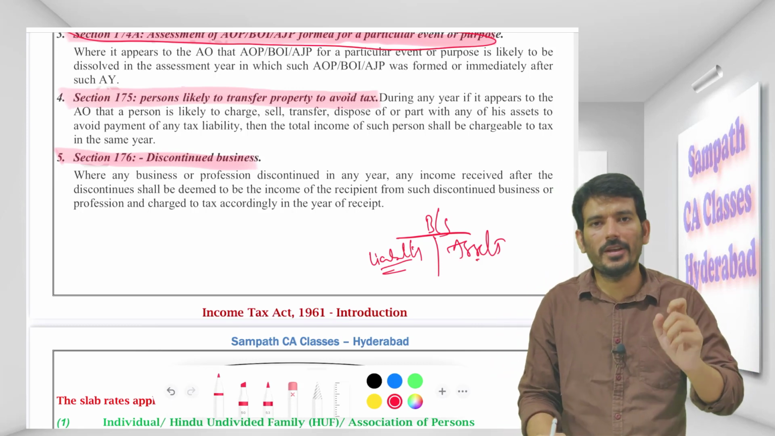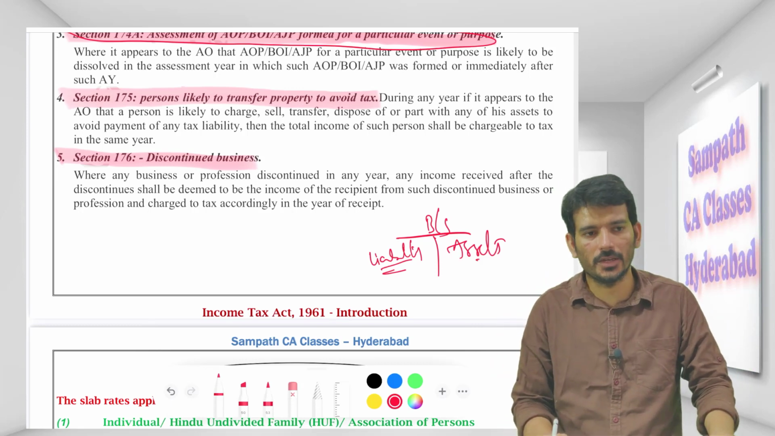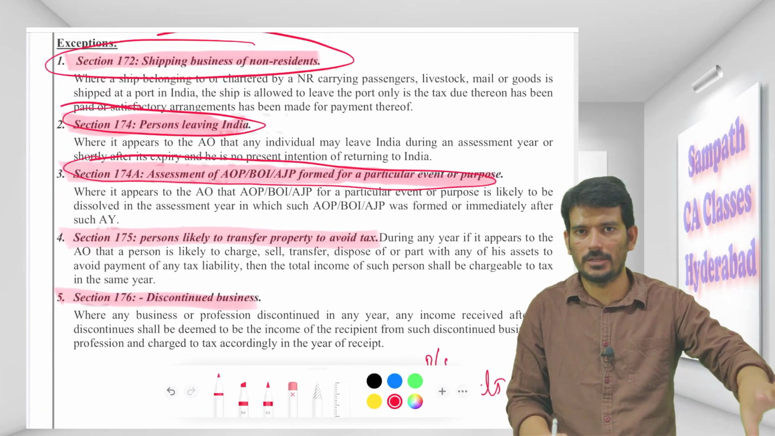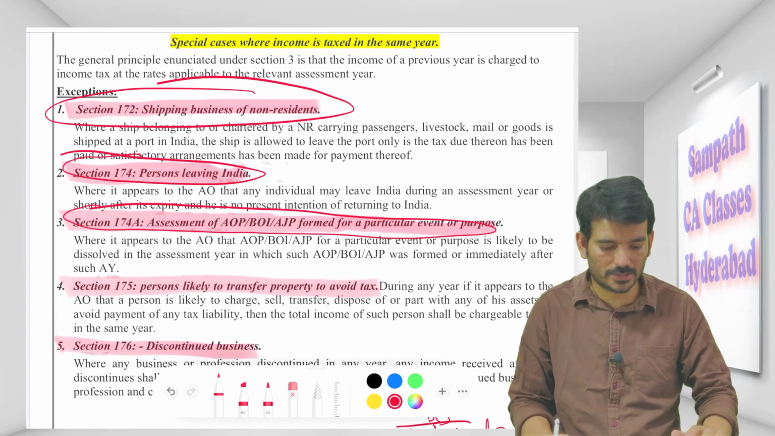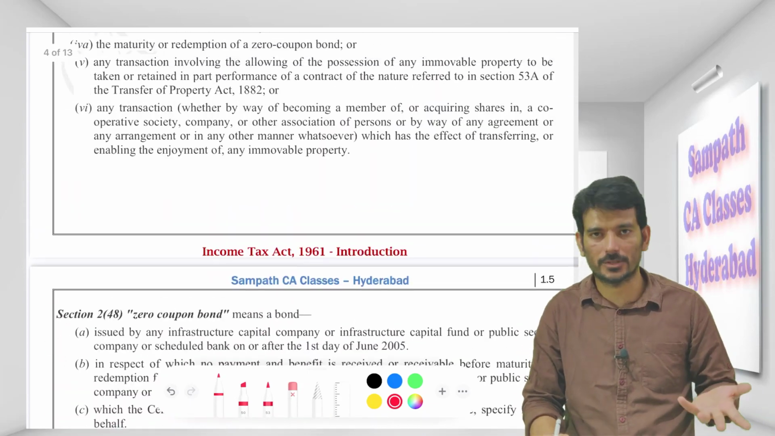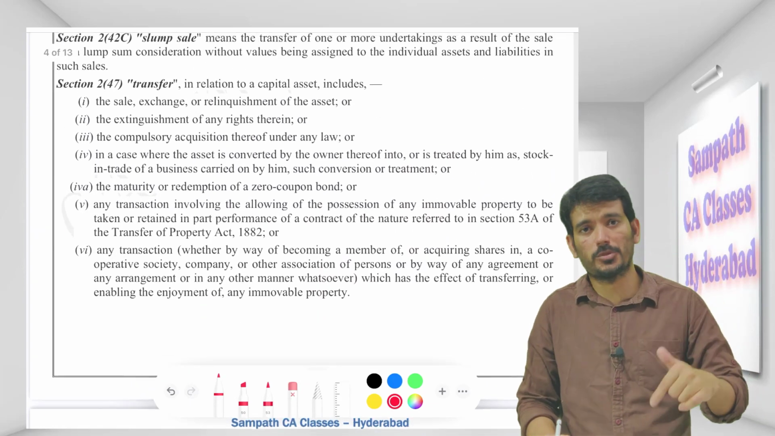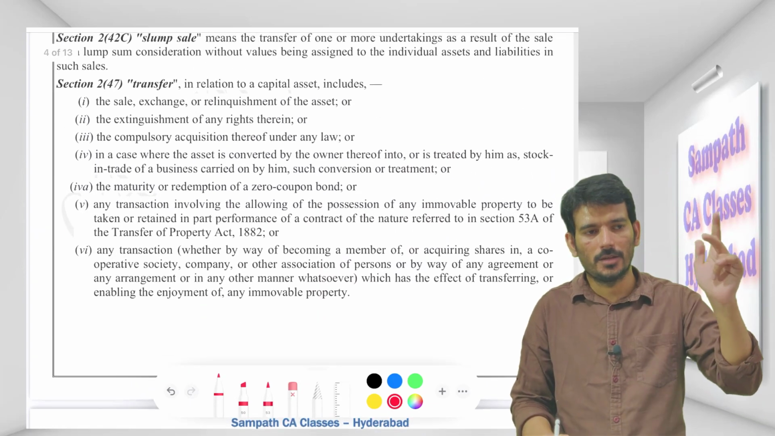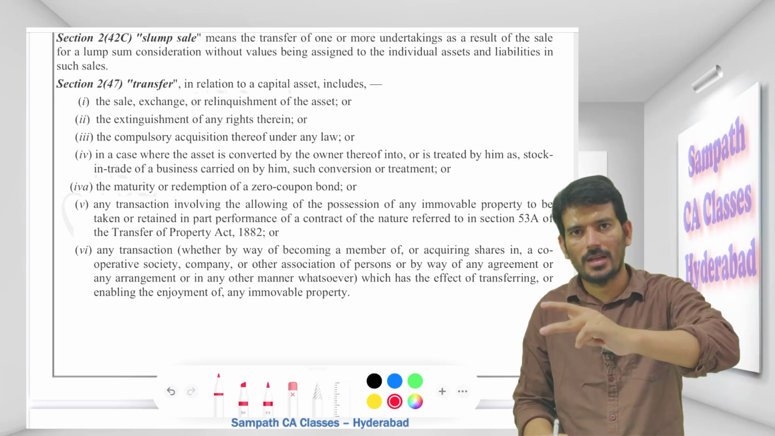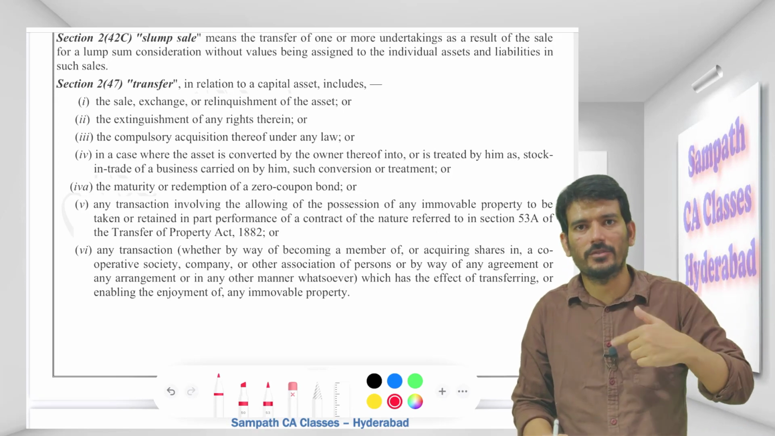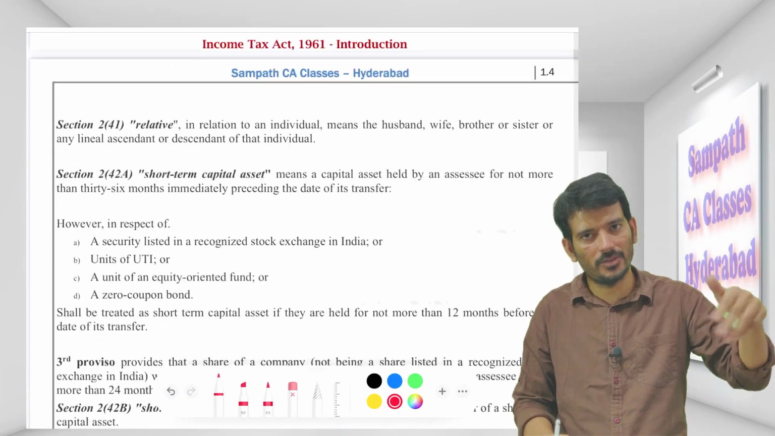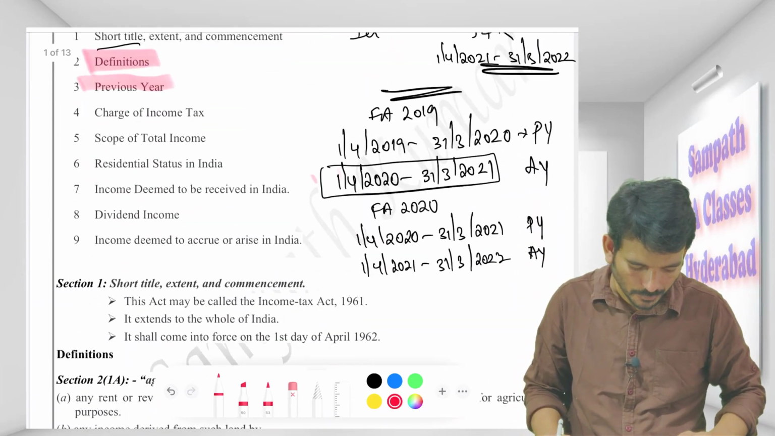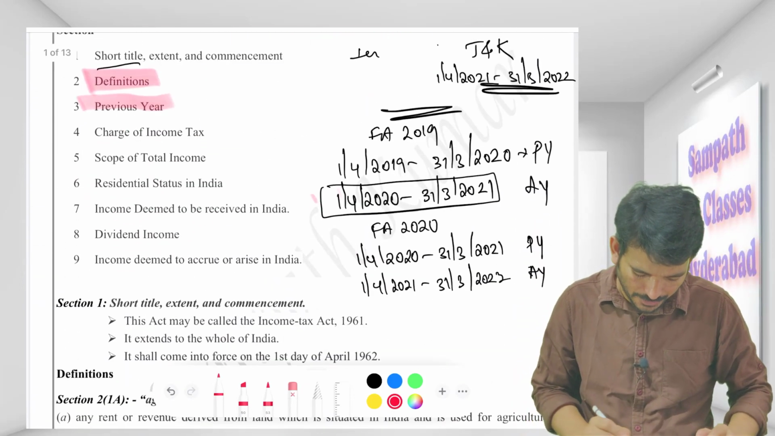So what they say is, when your business is discontinuing, you need to pay the tax in the year of the discontinuing itself. So why I spend so much time is that this could be a probable 5 marks question. These are the exceptions to the rule that the income earned in the previous year will be assessed in the assessment year, which means for these 5 situations, income will be taxed in the year in which it is earned. So that is our previous year.